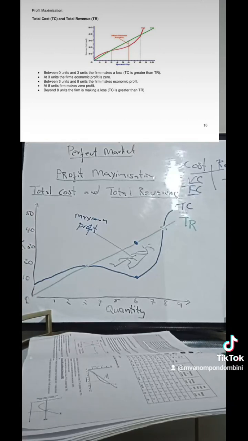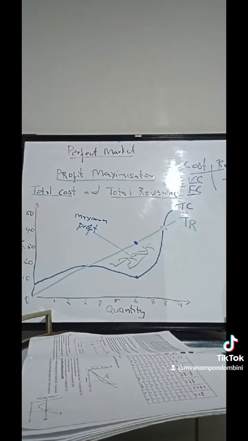So basically, this is how you draw and explain the diagram under the perfect market. Ubonisa khona the profit maximization, meaning now how did the business manage to make profit, is whereby the TR curve is above the TC curve.